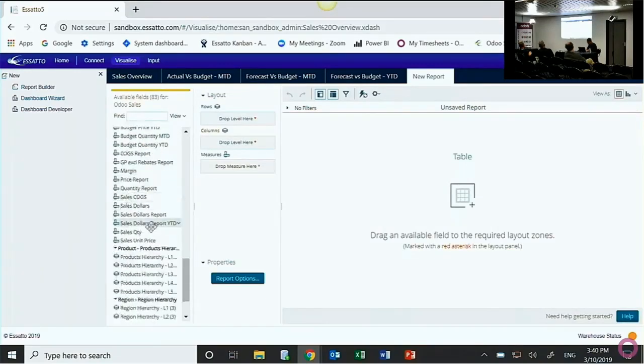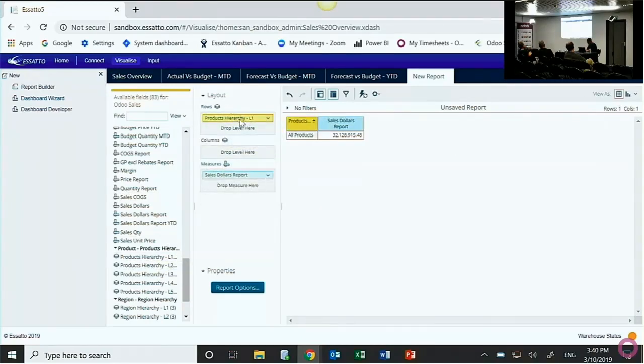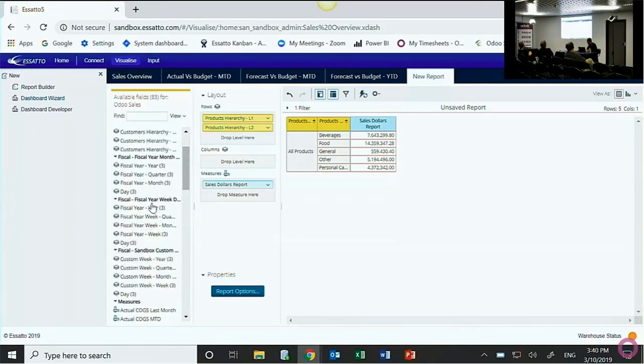Okay, so all I need to do is, say for example, I'm interested in sales dollars. I just drag that onto the report canvas. And then I might want to filter that by product. I'll just put that on the row. So it's standard pivot table type functionality here. I can double click to drill to the next level in my hierarchy, which gives me these categories. I might want to view this over multiple years.